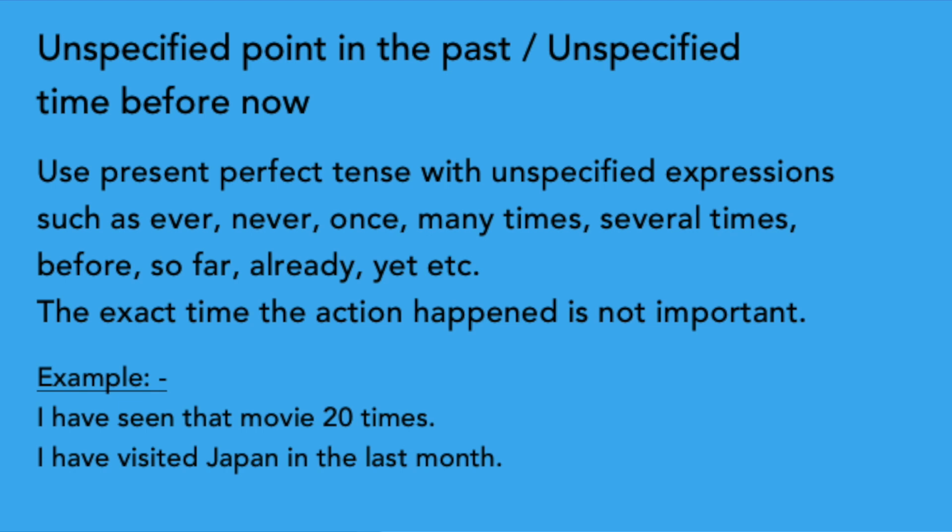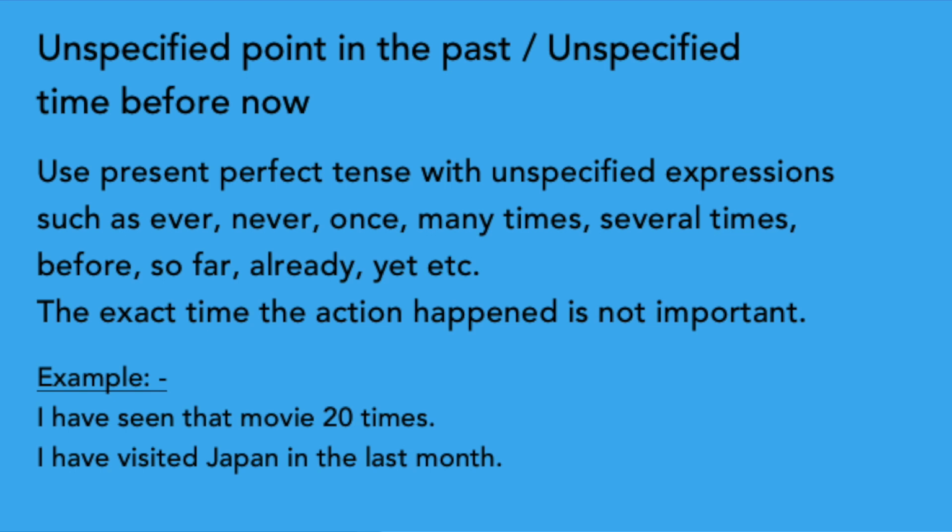So simple past tense. If you want to use a specific time, use simple past tense. So you can say, I saw that movie yesterday. It's a simple past tense. But you can't say that I have seen that movie yesterday. Because yesterday is a specific time, you should use the simple past tense.